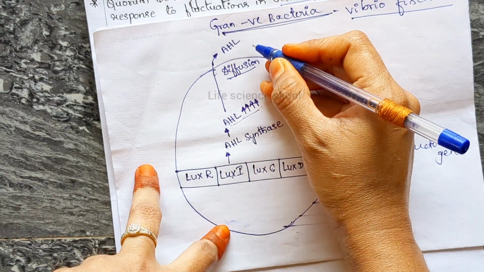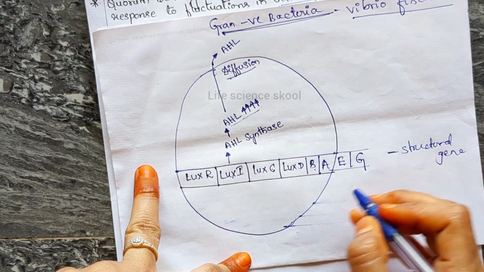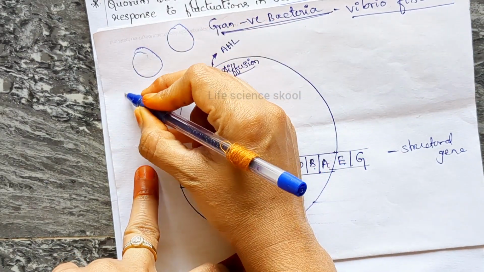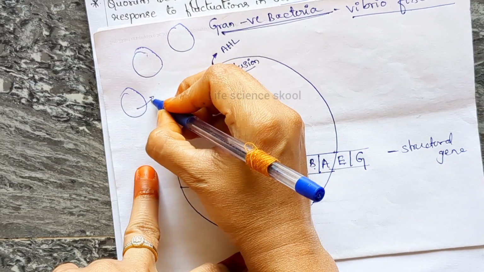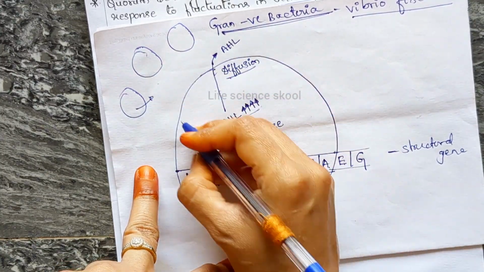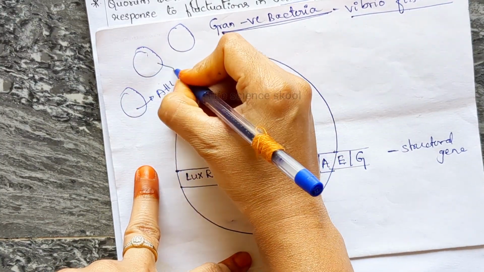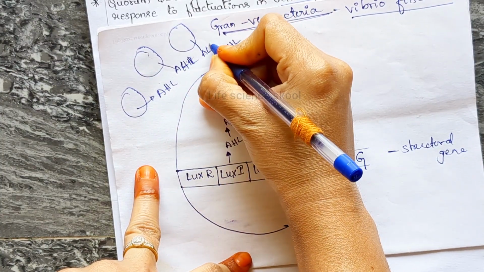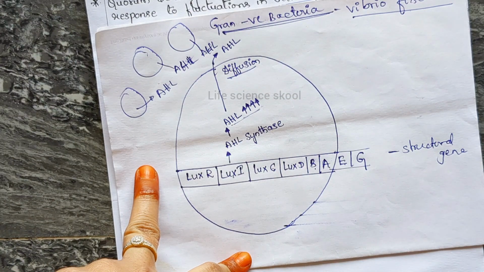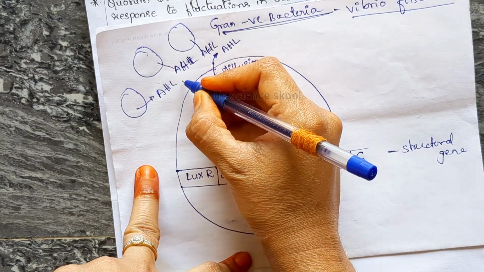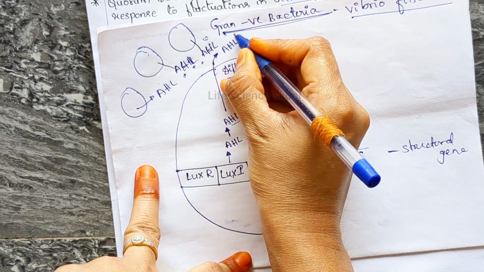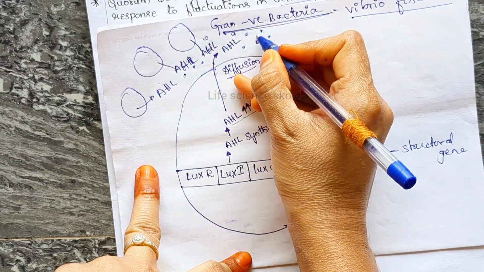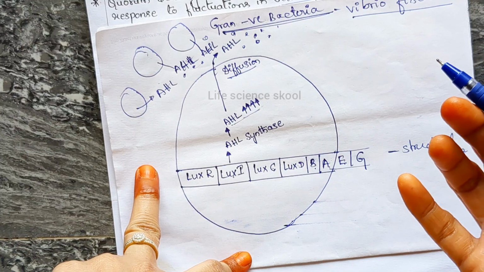Okay, and here, this is one bacterium, right? Outside, there will be many bacteria, and these bacteria will also show the same process here. So they will also release the AHL to the surrounding environment, right? They are releasing the AHL to the surrounding environment. So now there is an increase in the AHL number outside the bacterial cell.